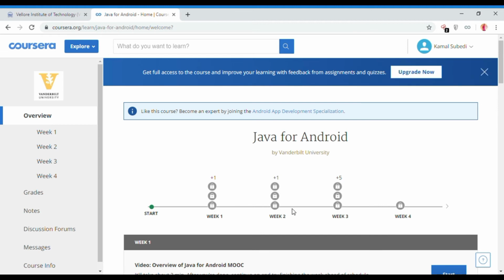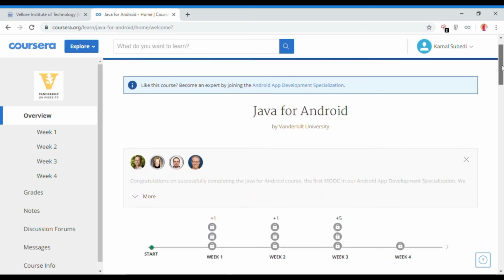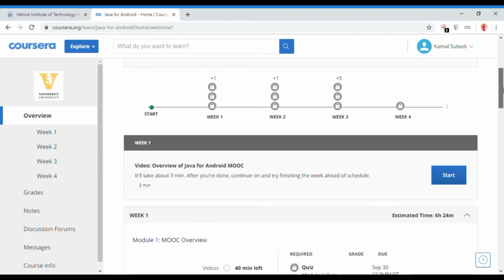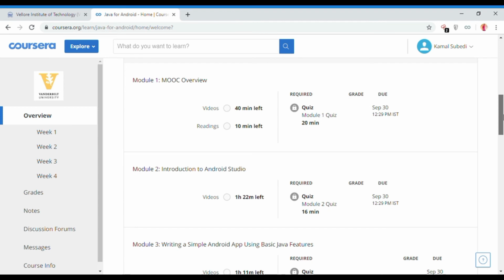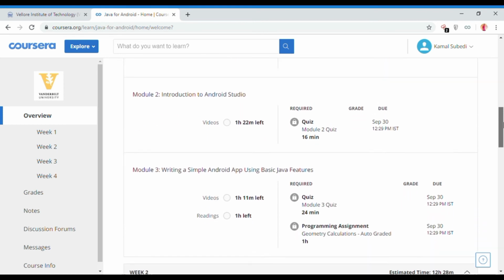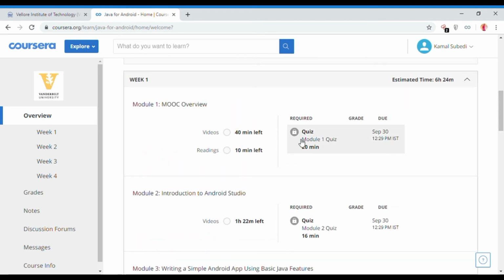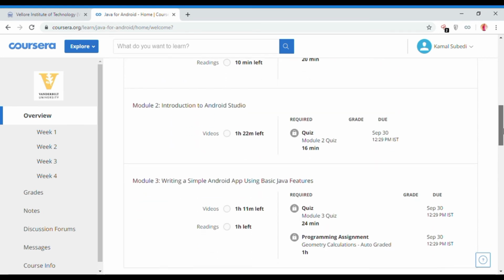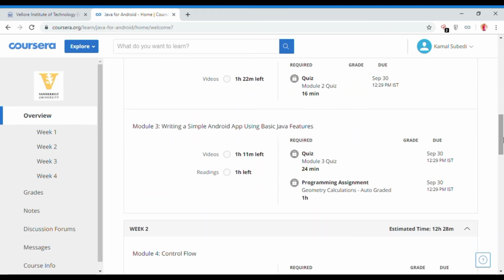Here are the 4 weeks. In the first week I have 3 modules: in the first module 1 quiz, in the second module 1 quiz, an introduction to Android Studio, and in the third module of week 1 I have to do 1 quiz and a programming assignment about a simple Android application using basic Java features.